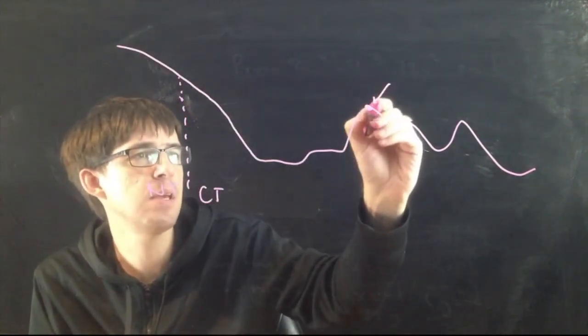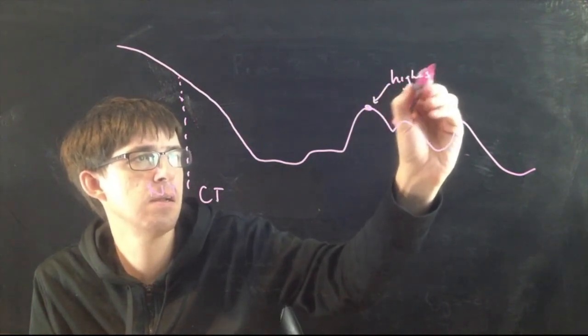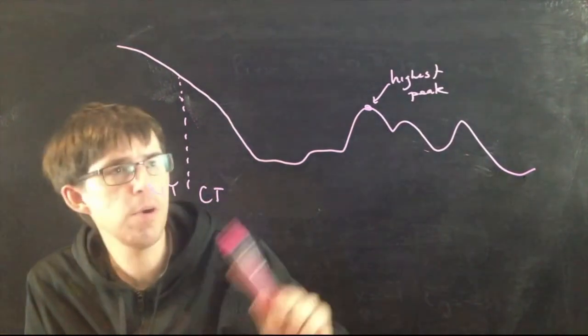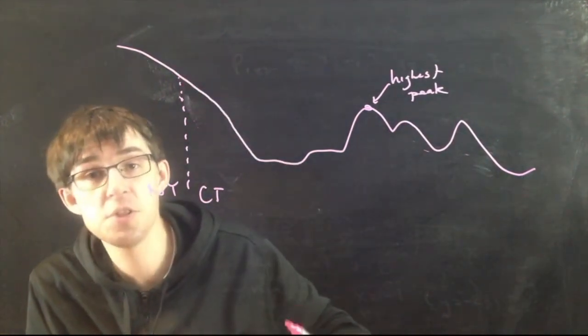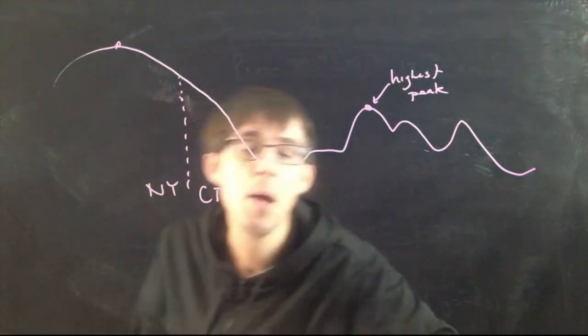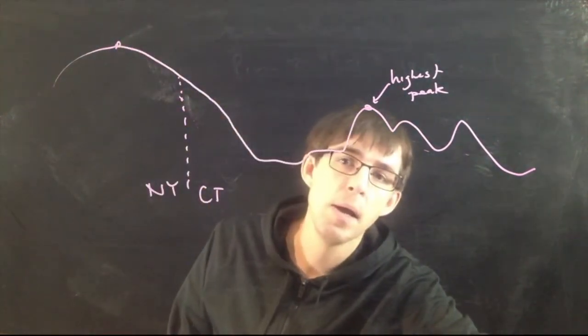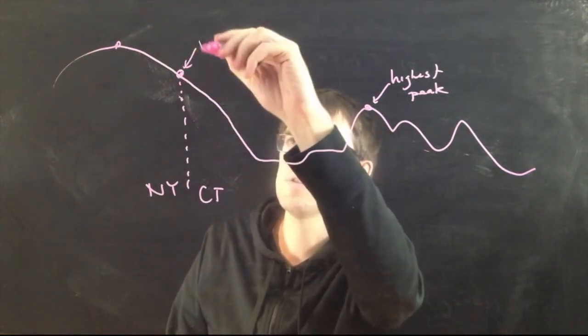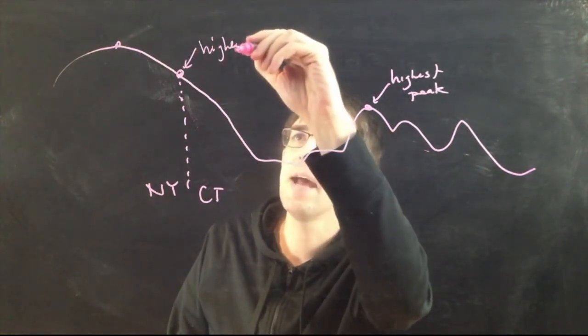Here's the highest peak in Connecticut. But then near the border, the elevation continues to go up, and there's another peak in the state of New York over here. But the highest point in the state of Connecticut is here. This is the highest point. And it is not at a mountain peak.